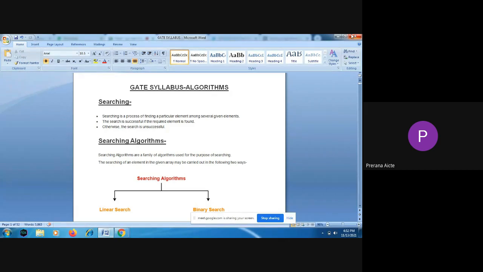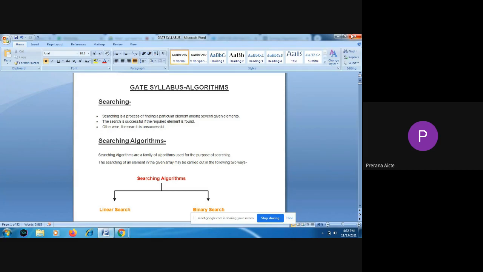Usually, without executing the algorithm, if you are estimating it beforehand, we call it priori analysis. And after execution of the algorithm on the machine, the actual resources that it takes, we call posteriori analysis.